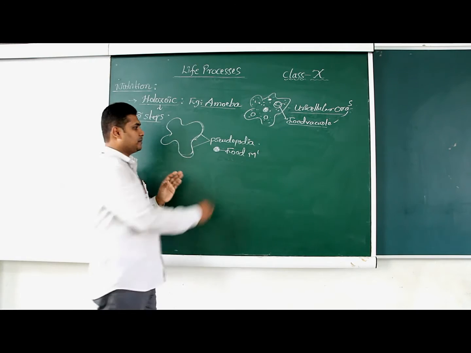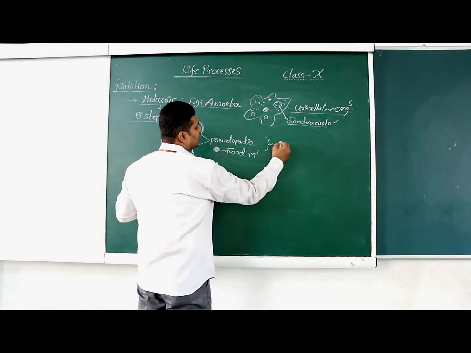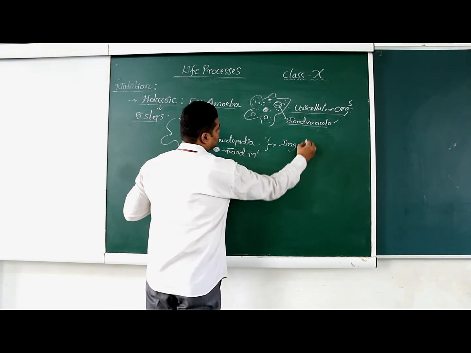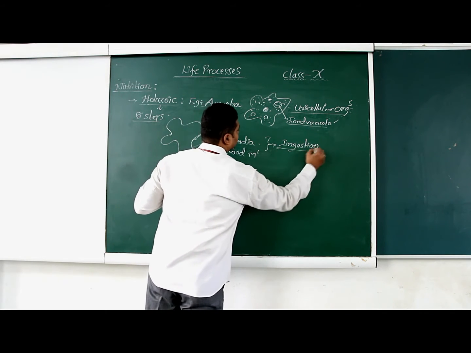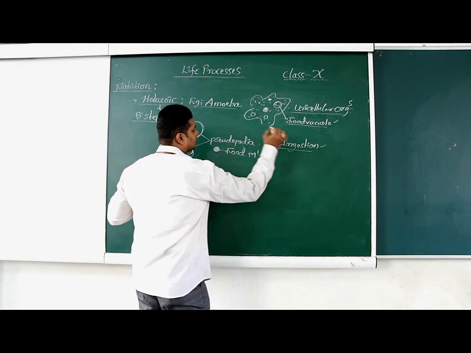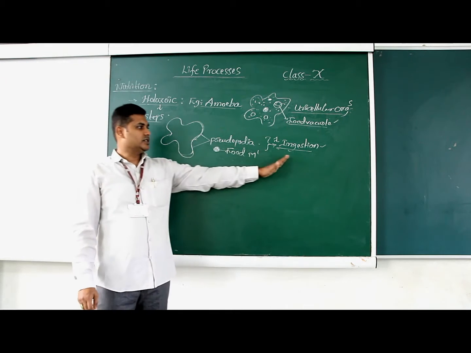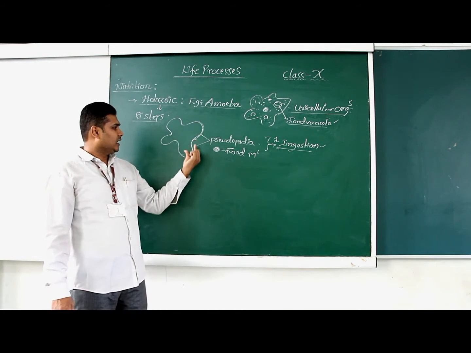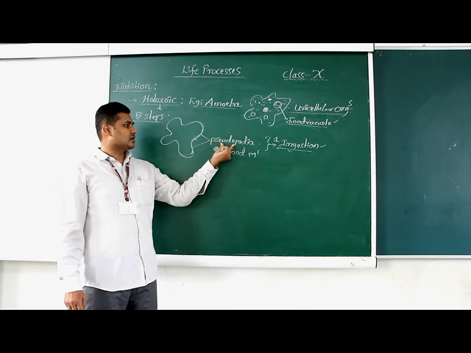And the first step is called ingestion. In the first step, the ingestion process, amoeba has a large structure called pseudopodia.